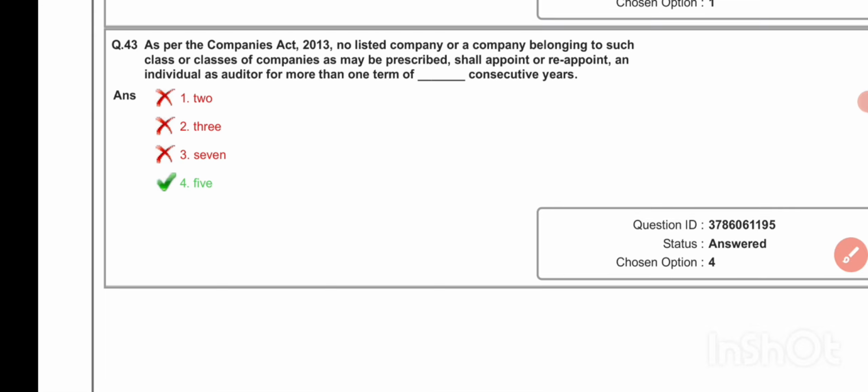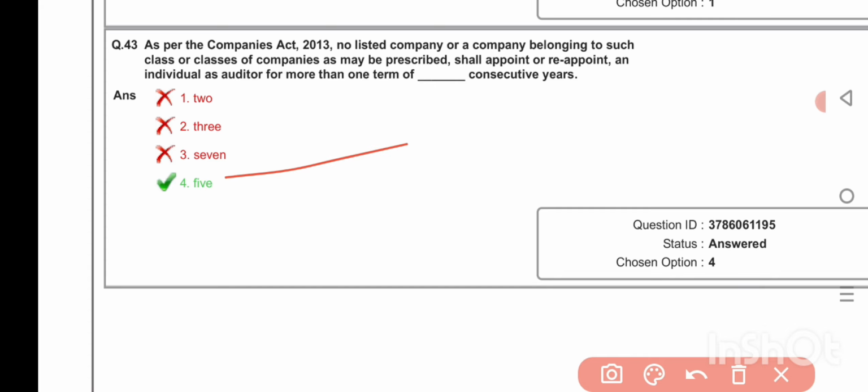As per the Companies Act 2013, no listed company or a company belonging to such class or classes of companies as may be prescribed shall appoint or reappoint an individual as auditor for more than one term of 5 consecutive years.